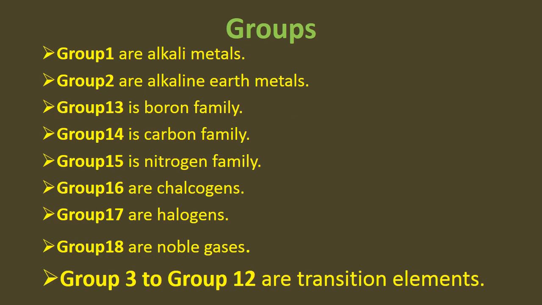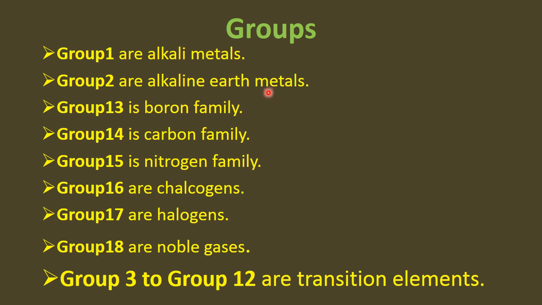Let's discuss the groups. Group number 1 are alkali metals and they form strong alkalis with water. They have only one electron in their valence shell. Do you know what a valence shell is? The outermost shell is known as the valence shell and it takes part in bonding. As it has only one electron in its outermost shell, that's why all these elements are put in group number 1.